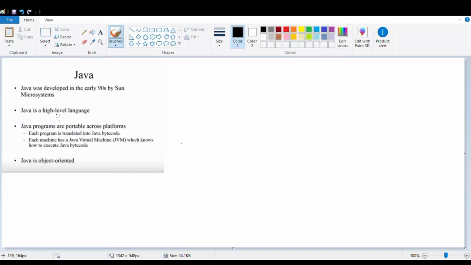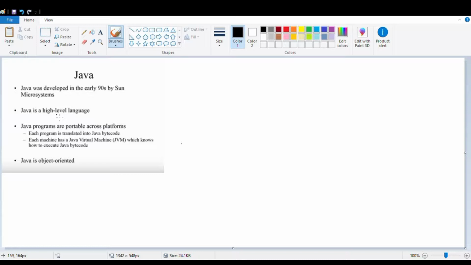It runs its programs using special virtual machines called Java virtual machines, which are responsible for running Java programs. Whenever you install Java on your operating system, like Windows, Linux or Mac OS, you also install the Java virtual machine. This Java virtual machine is the same for every operating system, and it is responsible for running your Java programs. So that's why Java is called a cross-platform or platform-independent programming language.